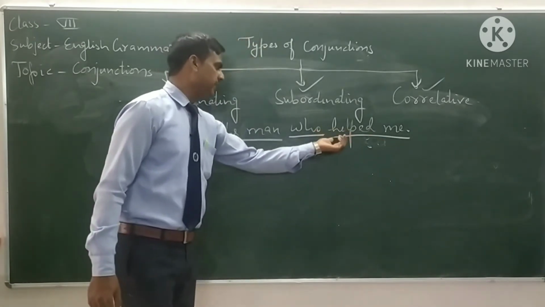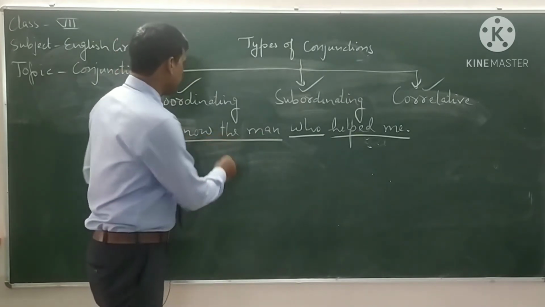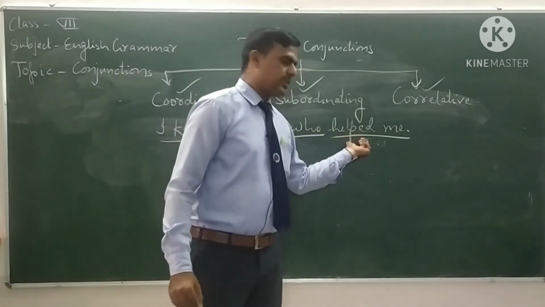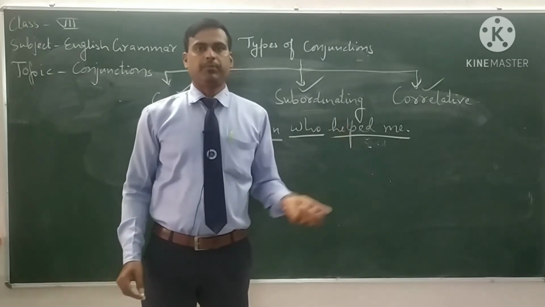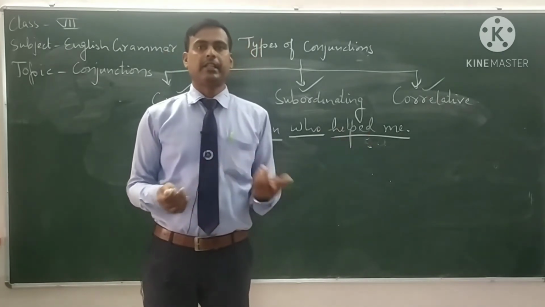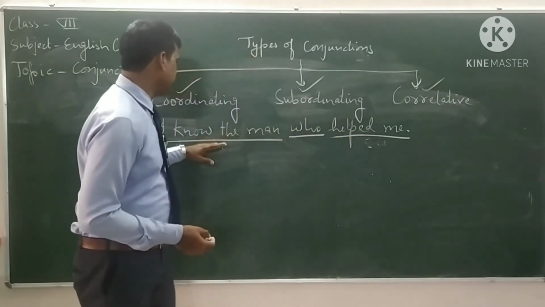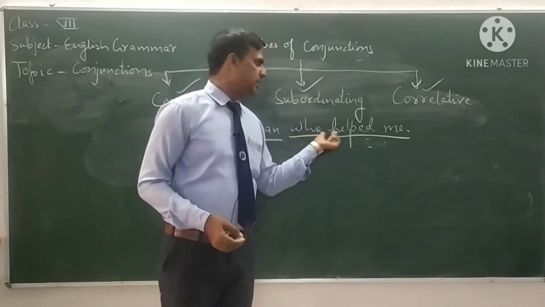It gives its meaning when it is added to the principal clause. When we join this clause with the principal clause, at that time it gives its meaning. Otherwise, it is not able to give its meaning in itself. That's why this is the subordinate clause and this is the principal clause, and who is used to join these two clauses.